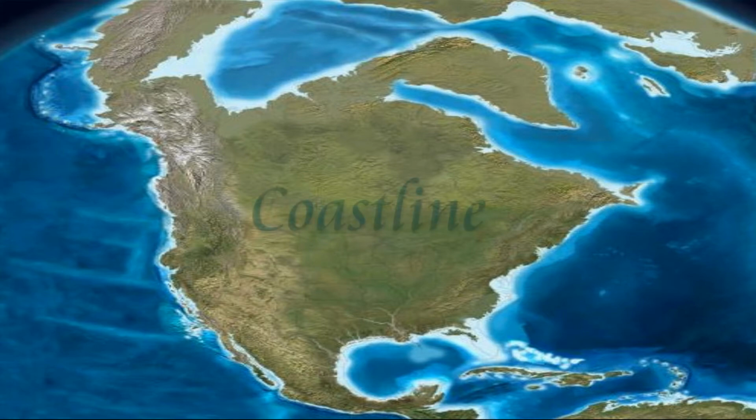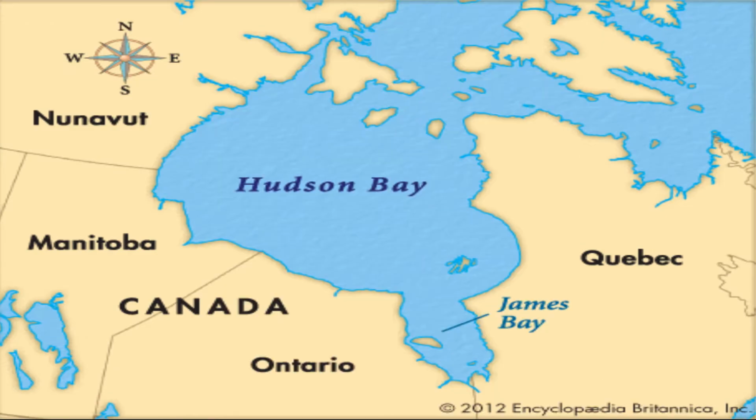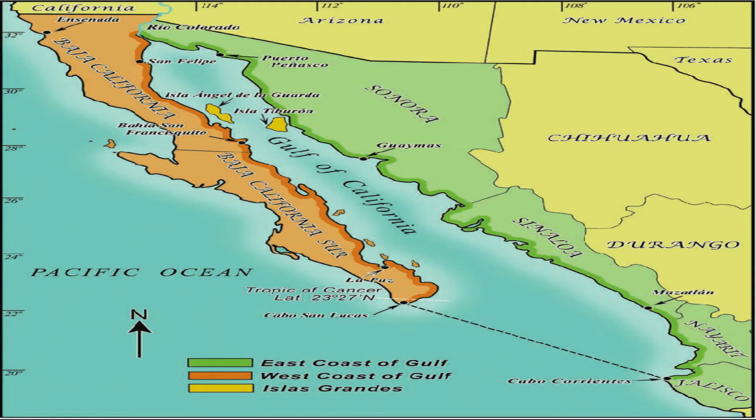Coastline. North America has a smooth coastline with wide openings along the coast. It has many gulfs and bays. Example: Gulf of Mexico, the Hudson Bay, the Gulf of St. Lawrence, and the Gulf of California.